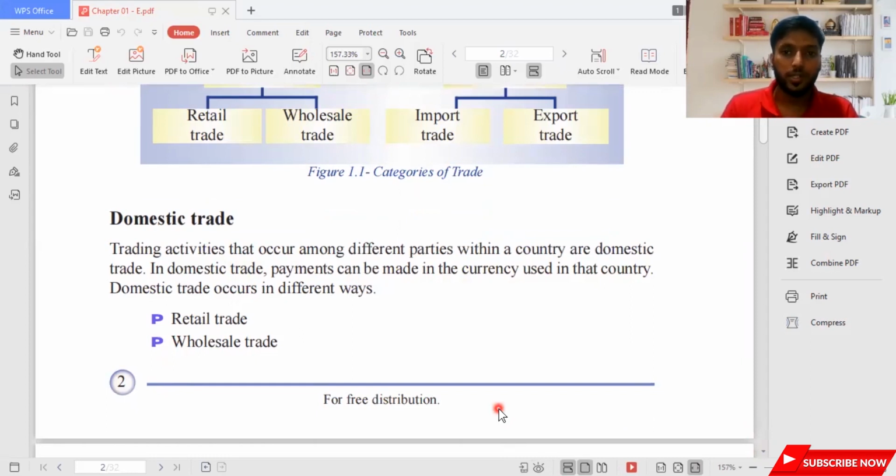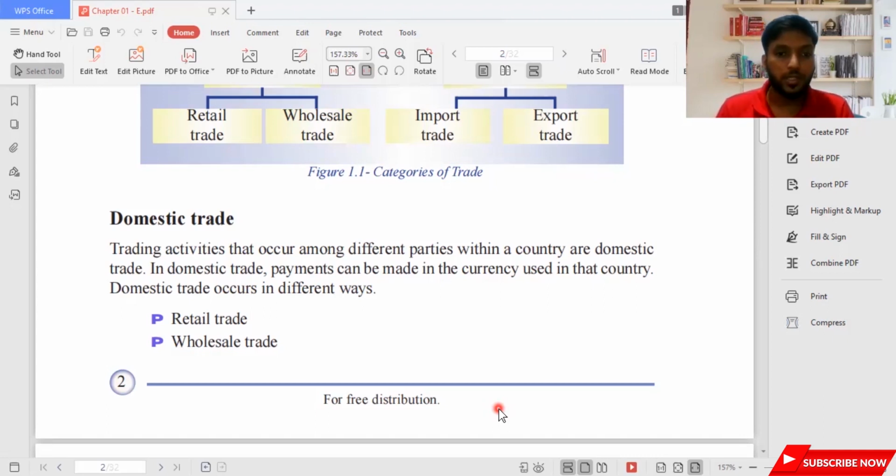So let's look into the domestic trade definition in this book. You don't have to learn the trade definition exactly by heart, but you need to remember just a few basic things about trade, and that's more than enough. So don't learn by heart in business studies. I always say understand the situation, understand the scenario, understand the exact point. So it will save a lot of time.